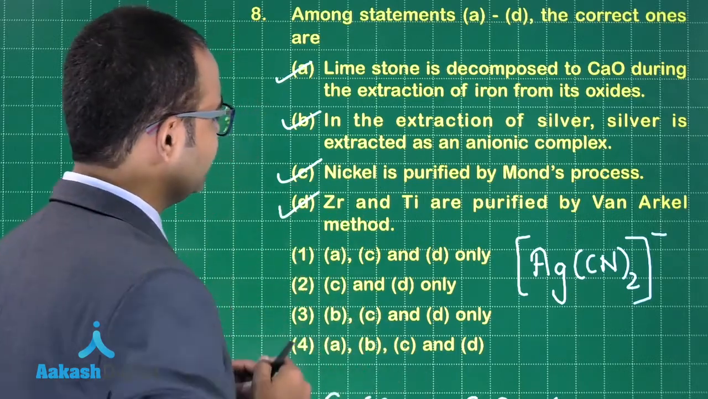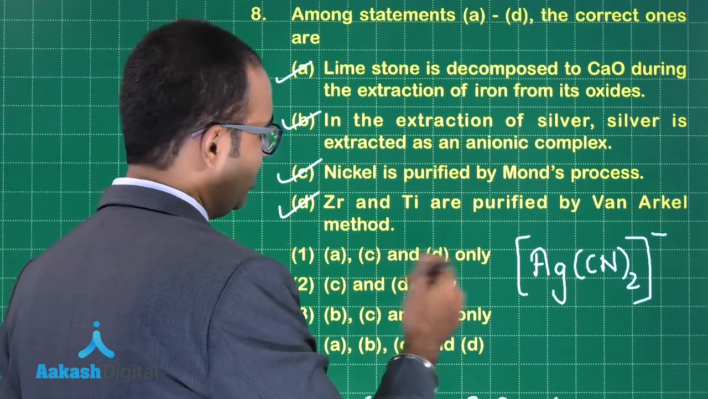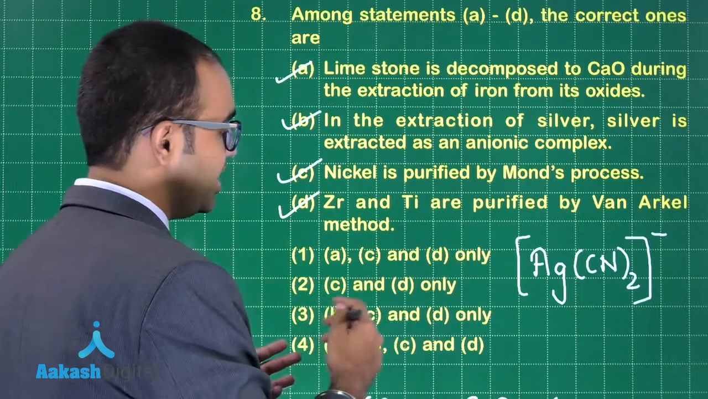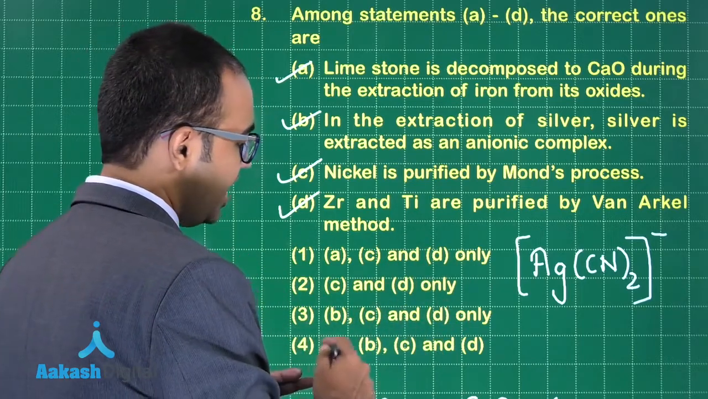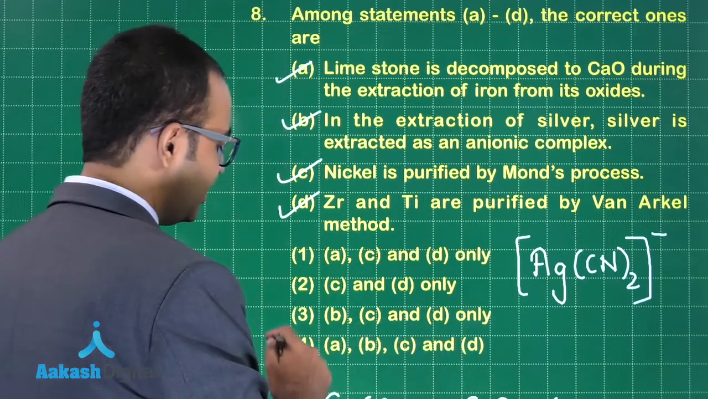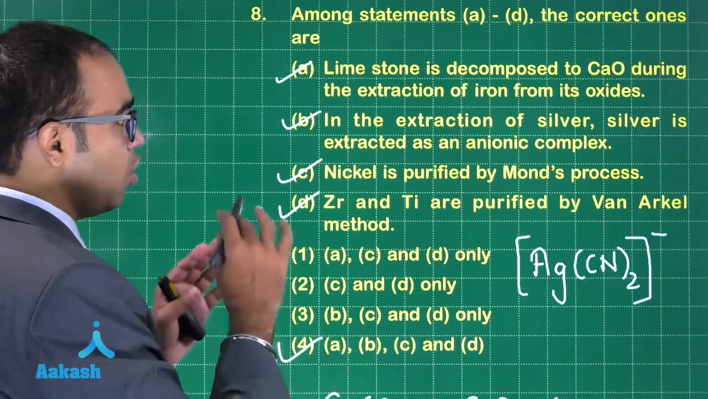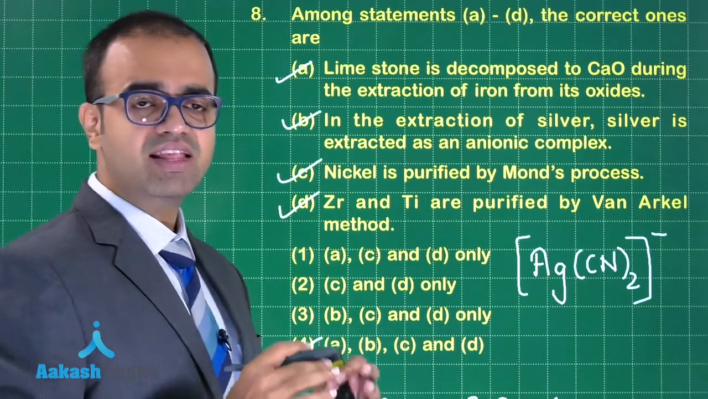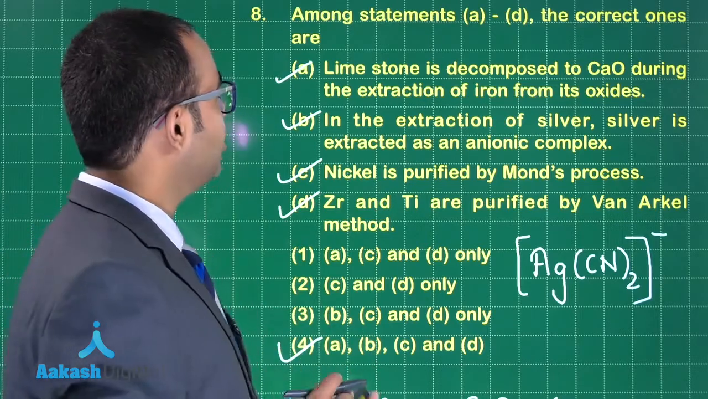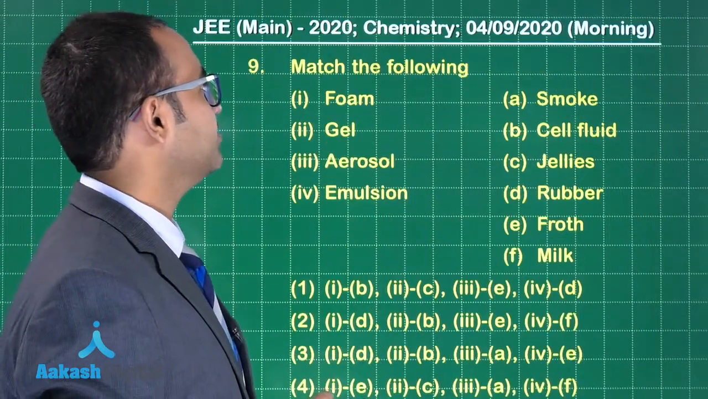So what all options are there? A, C and D only; C and D only; B, C and D only; A, B, C, D. So the answer is option 4. That is, all the statements given are the correct ones. Let us look at the next question.